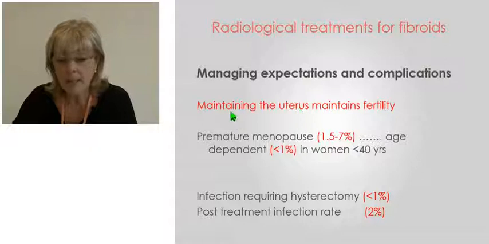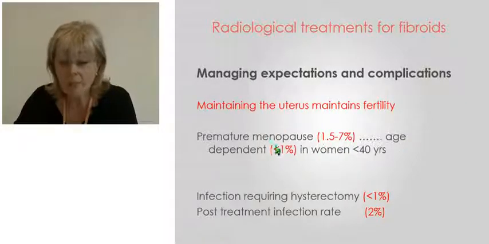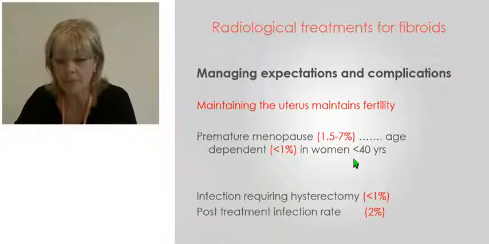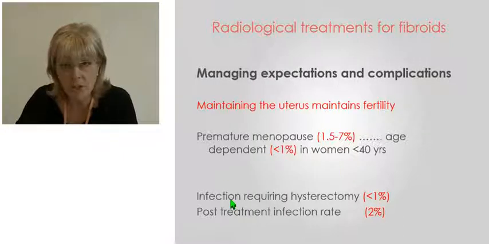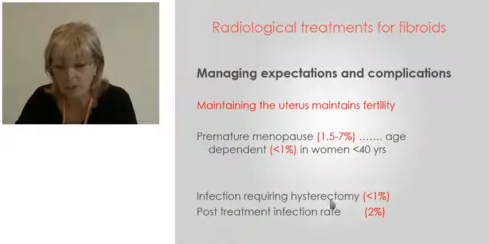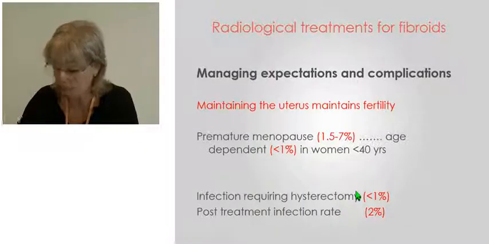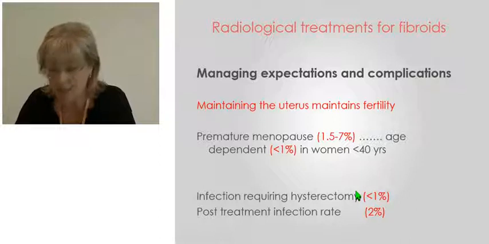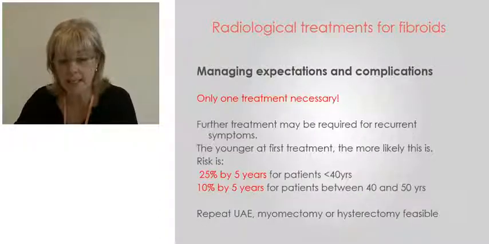Another misconception is that maintaining the uterus maintains fertility. We know that in some women we will induce a premature menopause. This is very uncommon in younger women, but can happen in women over 45 years of age, so it's age dependent. We know that infection can occur, and if we cannot control infection, a woman might require hysterectomy, and we don't know what the effects of infection are. They may cause endometrial scarring and problems down the line with fertility.